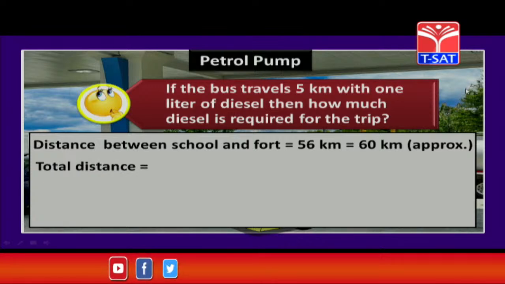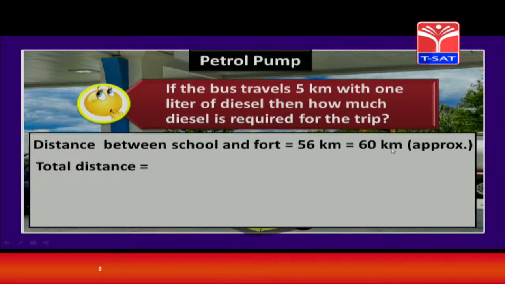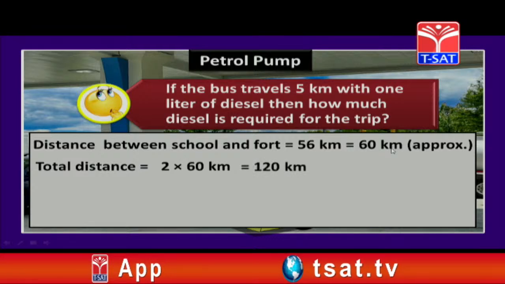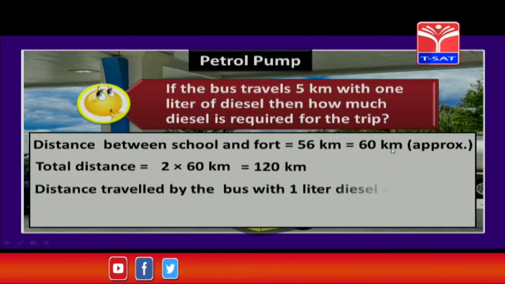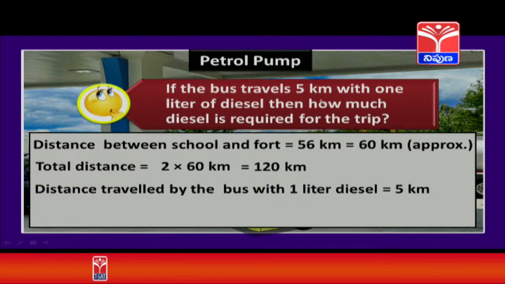Then what will be the total distance, children? Because for going it is 60 kilometers and coming back also it is 60 kilometers. That means 2 into 60. This gives us, yes, 120 kilometers. This is the total distance travelled. Okay. And now the distance travelled by the bus with 1 liter of diesel, how much? It is given as 5 kilometers. That means when we use 1 liter of diesel, we can travel only 5 kilometers.